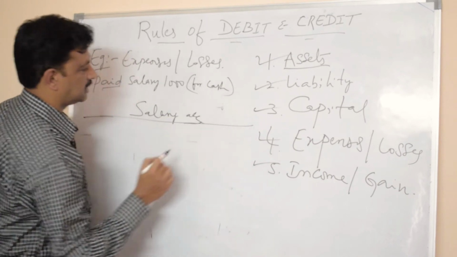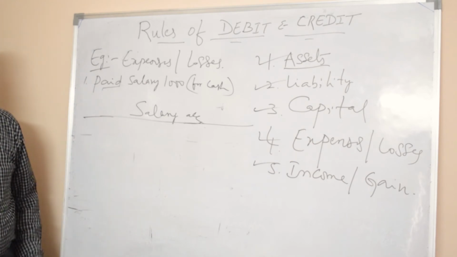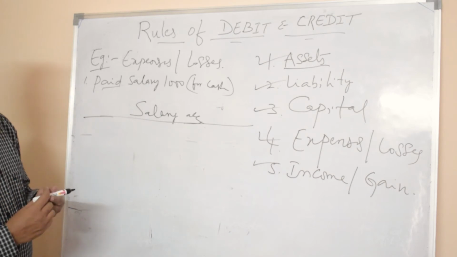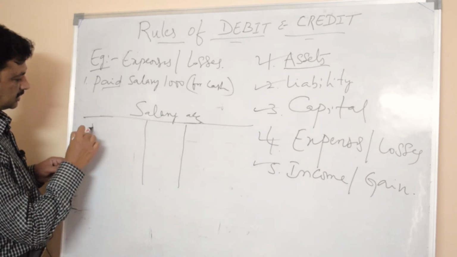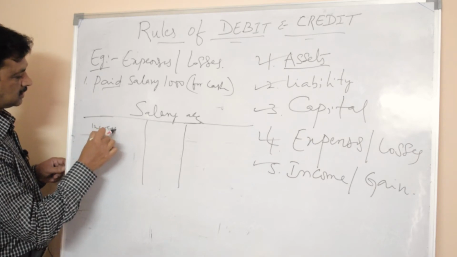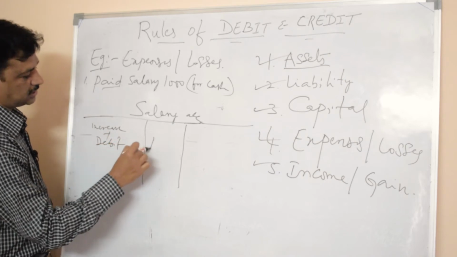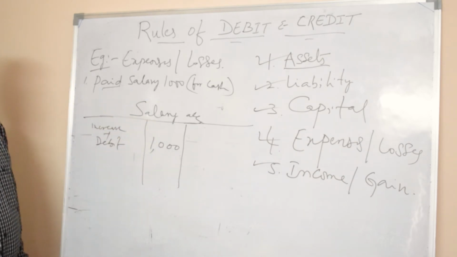So the rule for expenses and losses is: increase in expenses and losses is debited. Here salary is increased, so it is debited. How much is it? 1000. So increase in salary is debited.